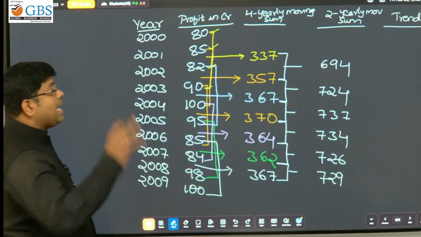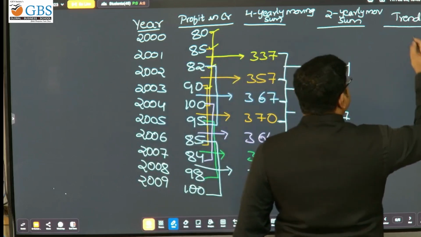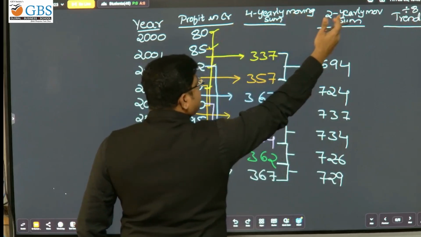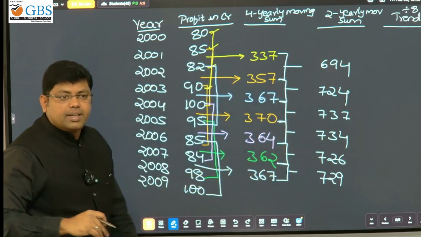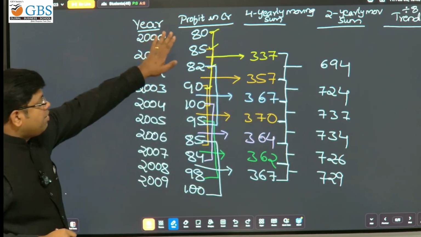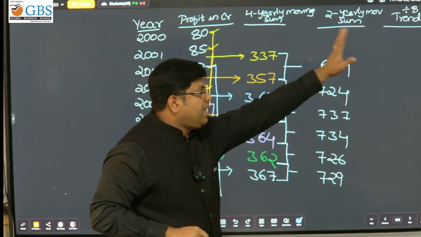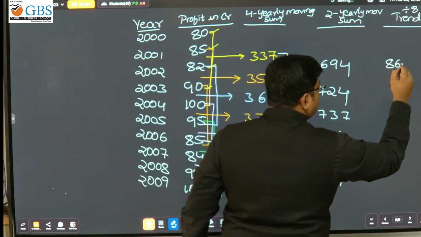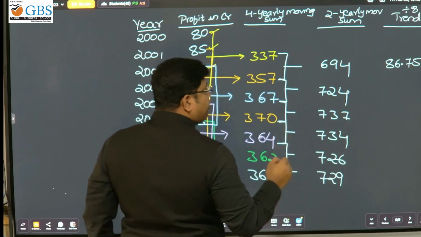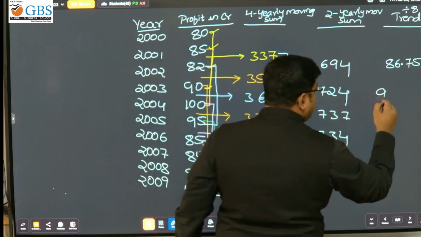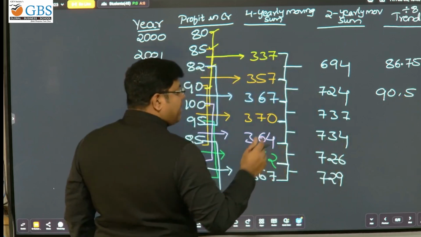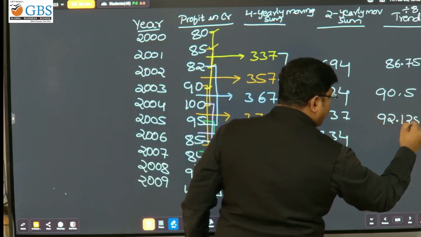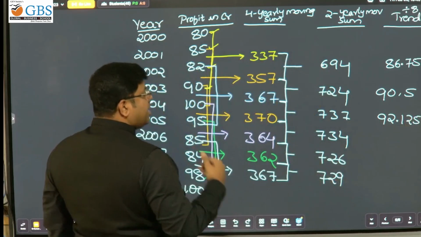Clear? Now the last column is very important: trend value. This is divided by 8. Why 8? 4 into 2 is 8. This is the method. So for the last column of the four yearly moving sum, we need to divide by 8. So 694 divided by 8 is 86.75. Next, 724 divided by 8 is 90.5. Come on. 737 divided by 8 is 92.125.